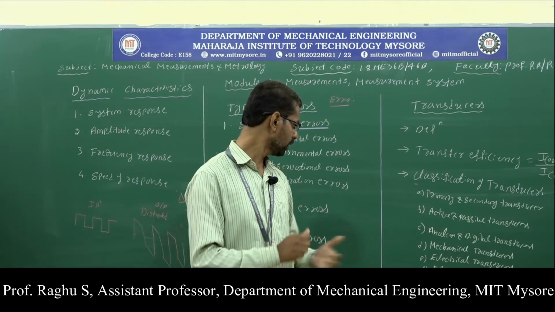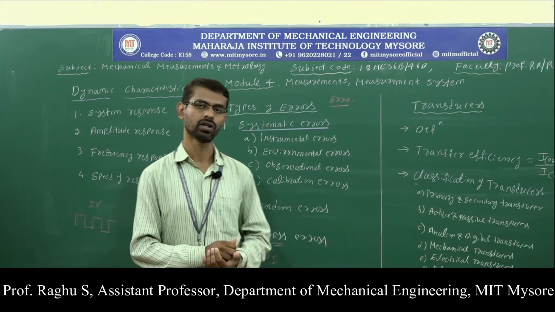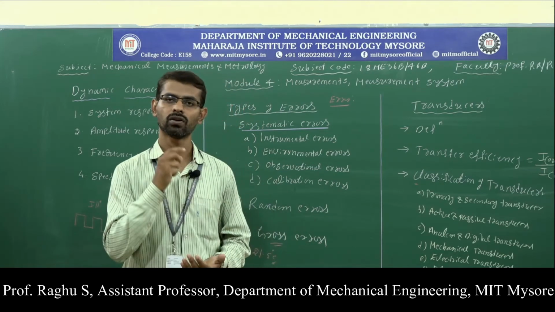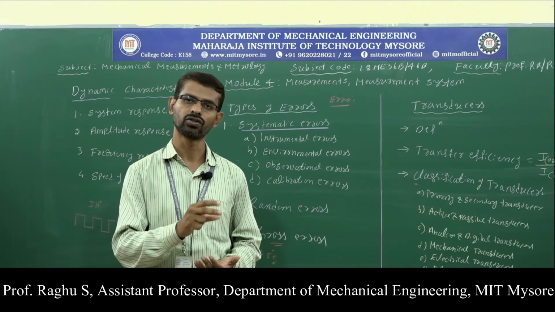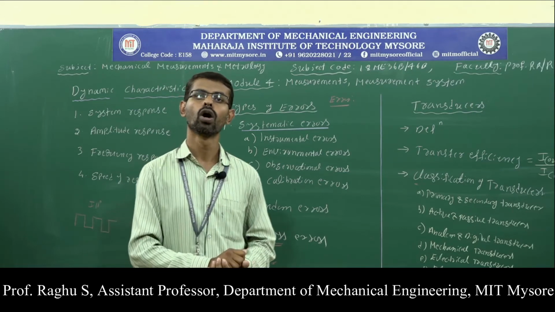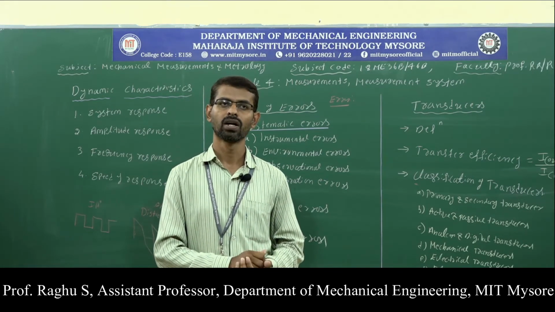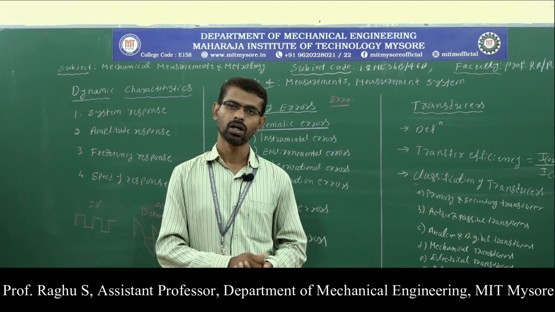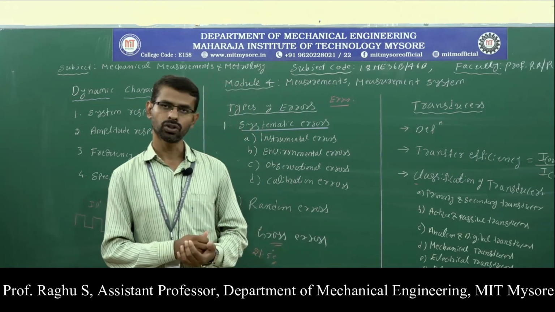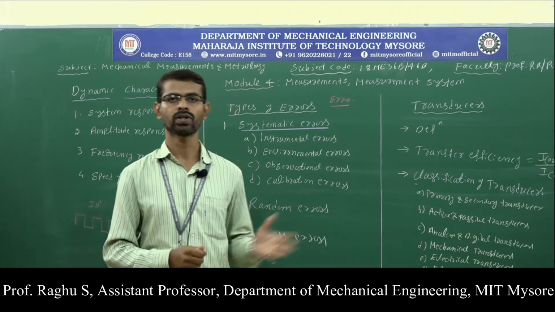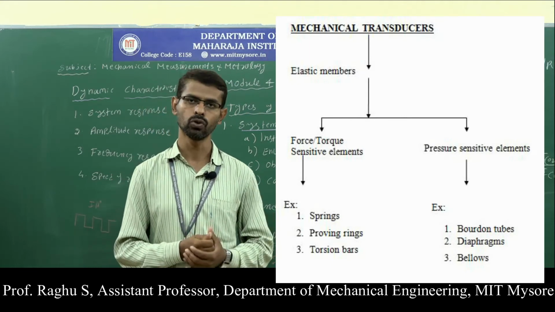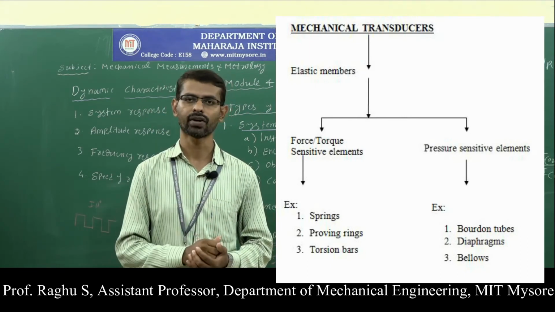And next one, we have mechanical transducers. A mechanical transducer detects the physical quantity to be measured and converts that into mechanical form, for example, displacement. Here in the mechanical transducer we have different types. As you are seeing in the diagram, the figure shows the types of mechanical transducers.